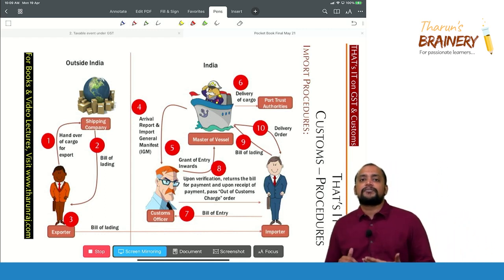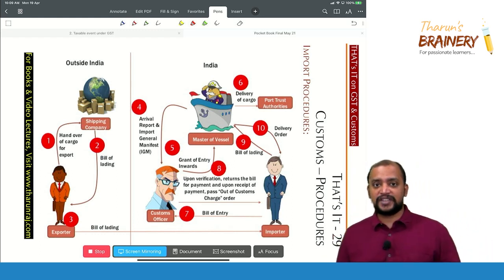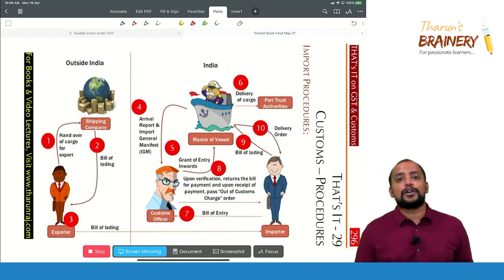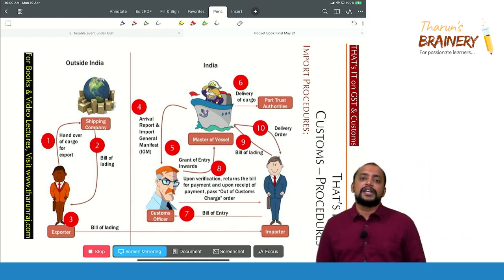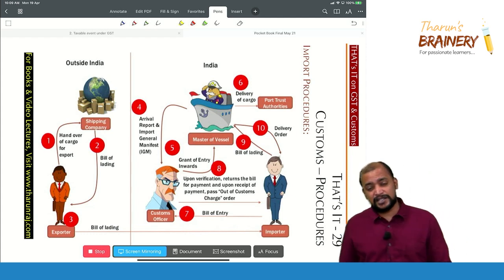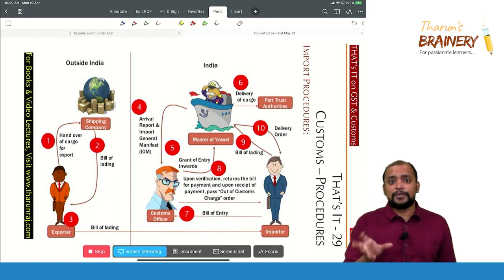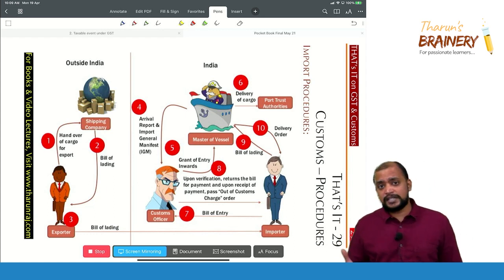If it is aircraft, what will happen? What will be the change? That bill of lading will be called as airway bill. The bill of lading is there, right? That will be called as airway bill. If it is vehicle, the document will be called as either lorry receipt or railway receipt, etc. And this is the change in the document of title, and remaining is same.